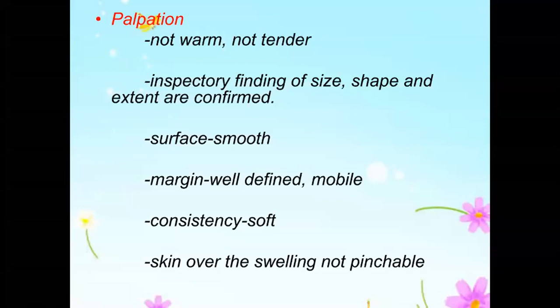So for any swelling, you want to know whether it is arising from the skin or subcutaneous tissue. If it is pinchable, most of the time it might be subcutaneous tissue, but it is not pinchable at the site of the punctum. So it is arising from the skin only. The swelling is arising from the skin, and you have a punctum also. If punctum is present, then it means we are dealing with a sebaceous cyst. When it is sebaceous and the punctum is not visible, the differential diagnosis comes into play.